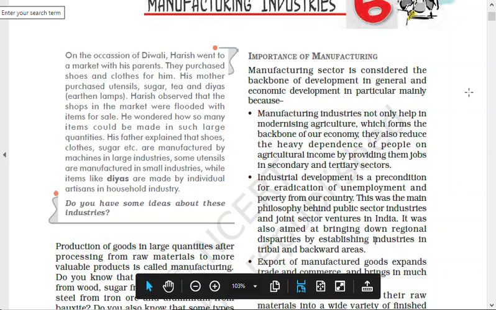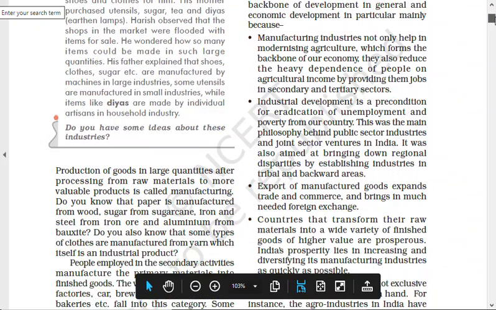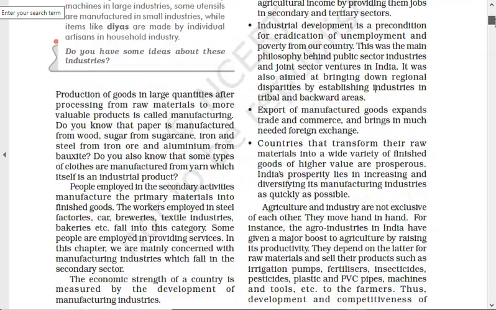All right, so the second bullet is done. Now the third point: export of manufactured goods expands trade and commerce. If you are technologically advanced, or if your finished product is able to compete in the international market, you can sell your product there and earn foreign exchange. That means dollars, or the foreign currency, right? It says export of manufactured goods expands trade and commerce and brings in much needed foreign exchange.